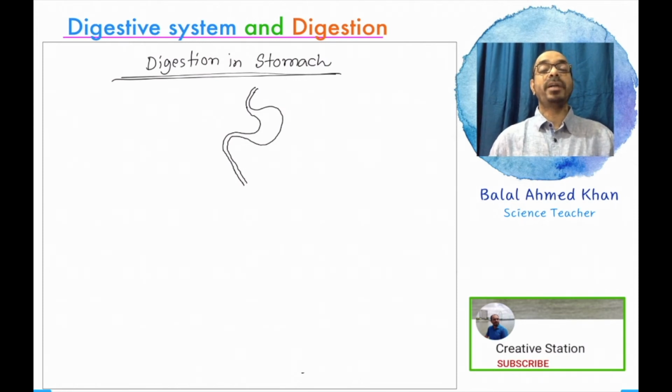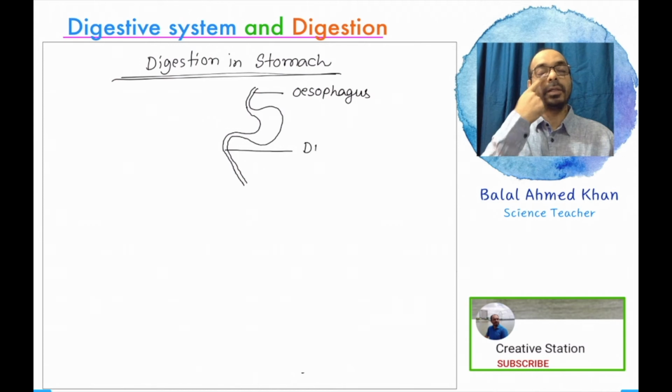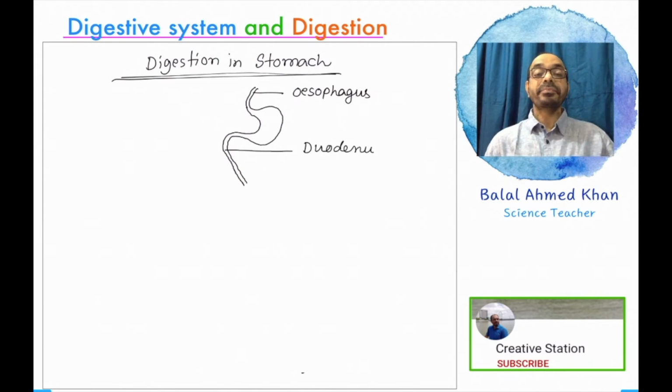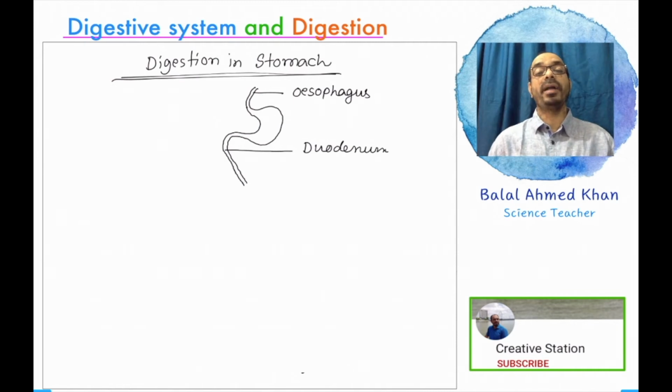The first part of the small intestine is named the duodenum. So in the front part of the stomach is the esophagus, in the later part of the stomach is the duodenum, and the median swollen part in between the esophagus and duodenum is the stomach.